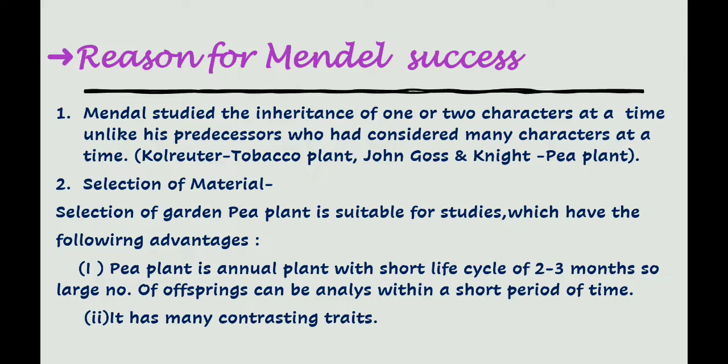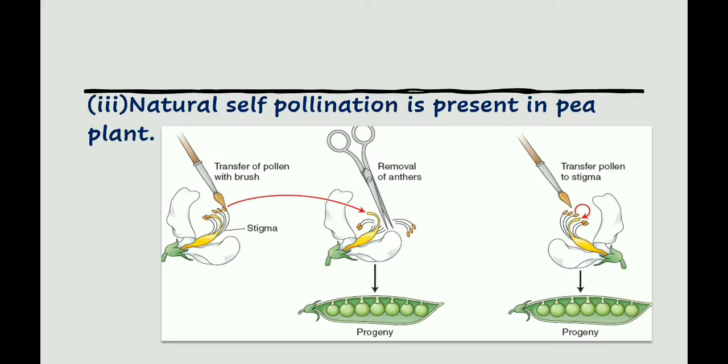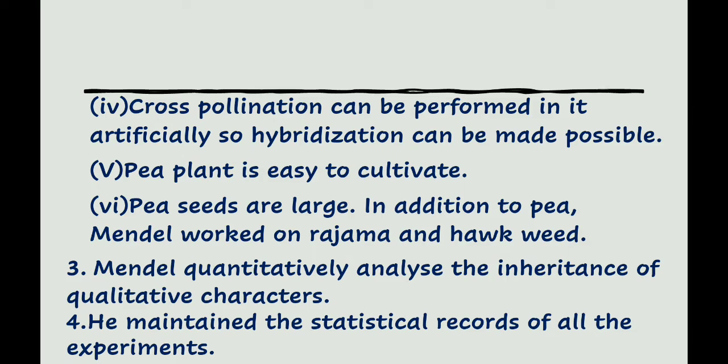Second, it has many contrasting traits. Third, natural self-pollination is present in the pea plant. We see this on the left side of the picture. Cross-pollination can be performed in it artificially, so hybridization is possible, as we saw in the previous slide. The pea plant is easy to cultivate. Pea seeds are large. In addition to pea, Mendel worked on rajma and hawkweed. We see the pictures of these seeds in further slides.